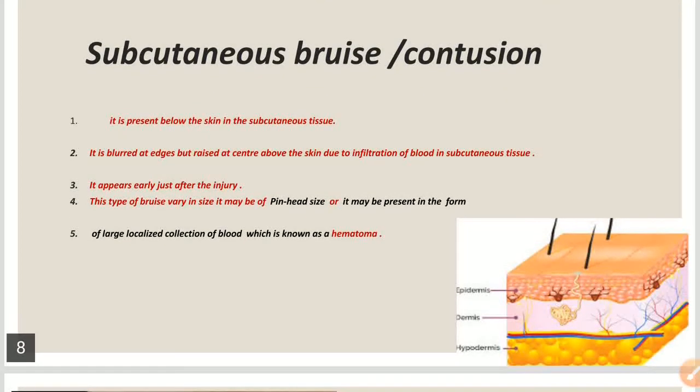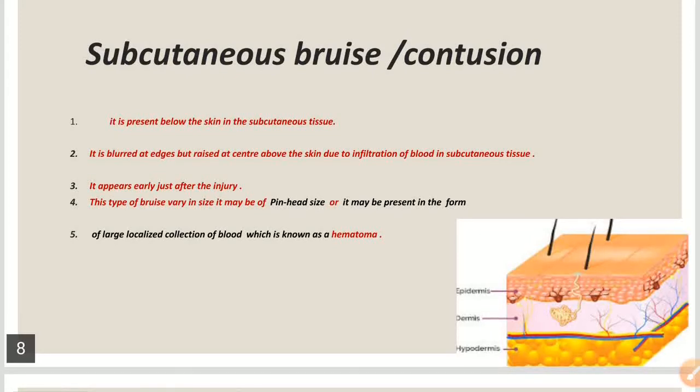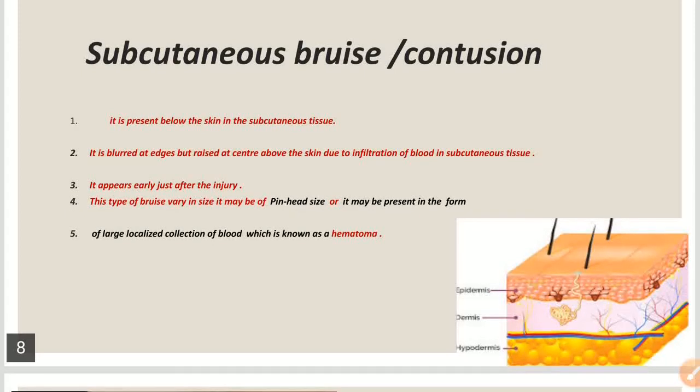Because the subcutaneous layer is actually a layer of adipose tissue or loose connective tissue which is present below the dermis. For this reason it is also known as the hypodermis. Here you can see in this picture the topmost layer of the skin is the epidermis, then below this there is the dermis, then below the dermis there is a layer of loose connective tissue.